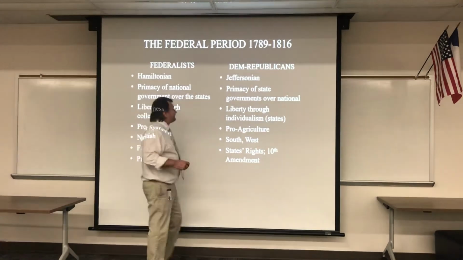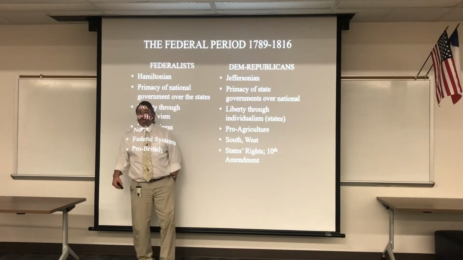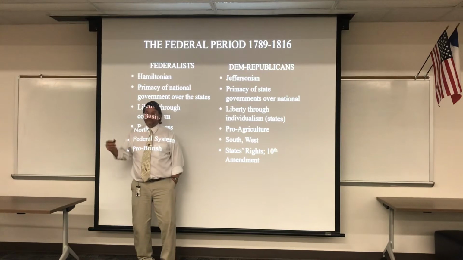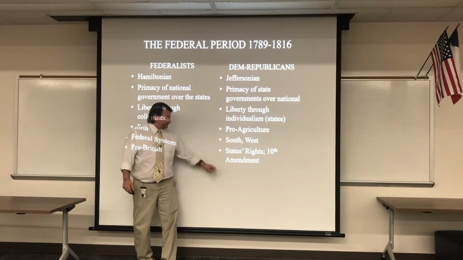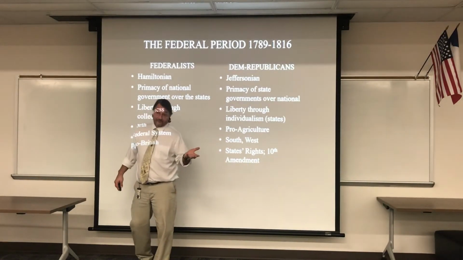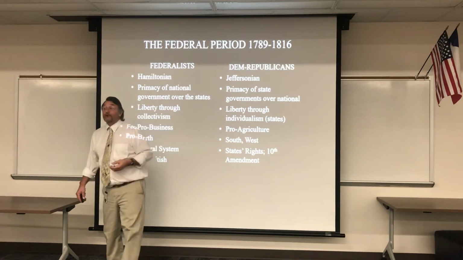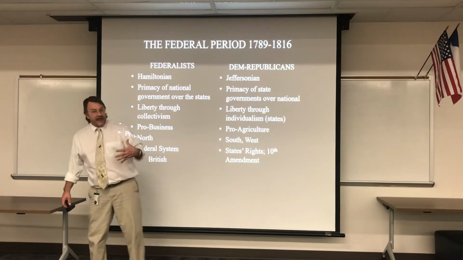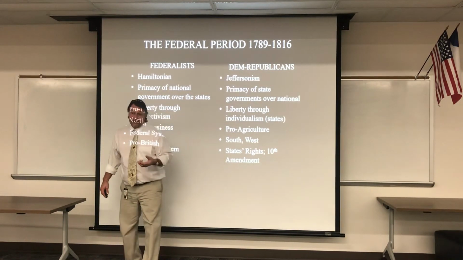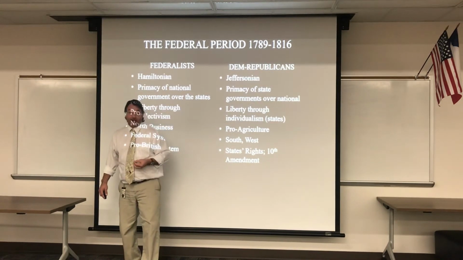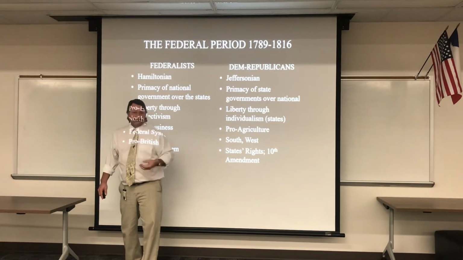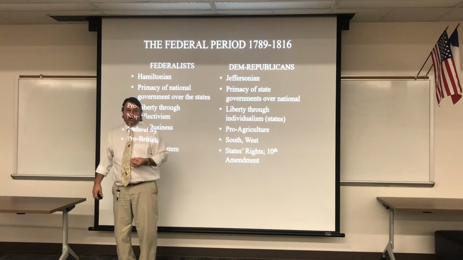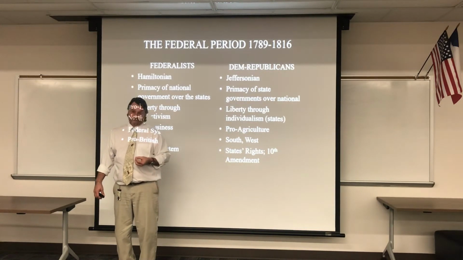These are the ones that demanded that a Bill of Rights be put to the Constitution before ratification in the first place. Okay? Remember, the 9th and 10th protect the sanctity of the states. They believe in nullification. Okay? They believe in the Kentucky and Virginia resolutions. So anything that supports states' rights, they're going to be behind. And even after the Civil War, okay, they will still support states' rights. That's why if you fast forward to 1940, the Dixiecrats, they believe the state has a right to determine whether you segregate the races or not. Okay?